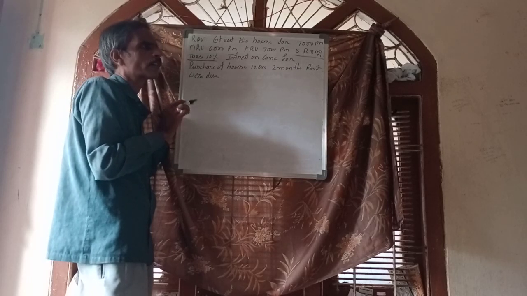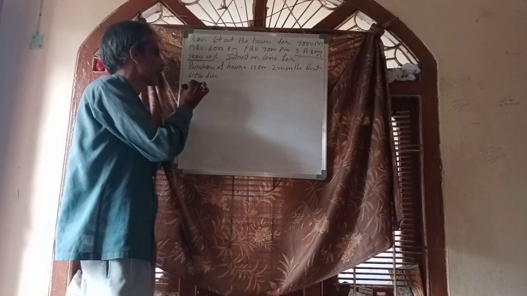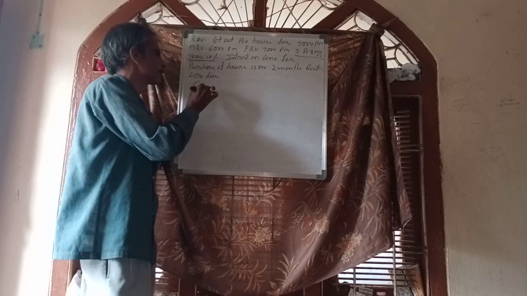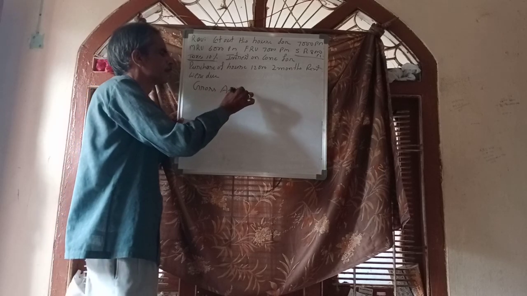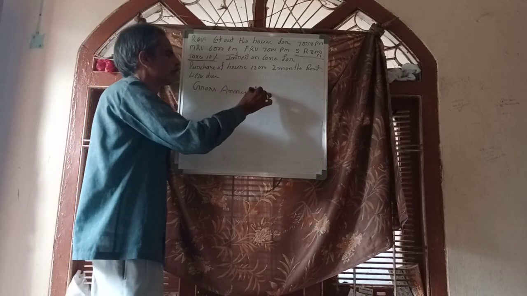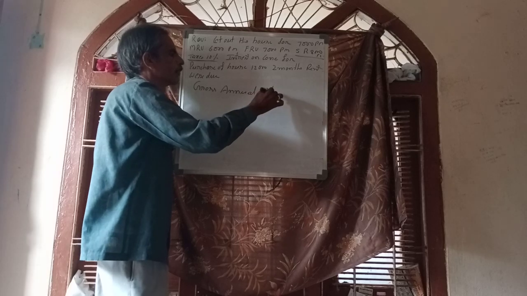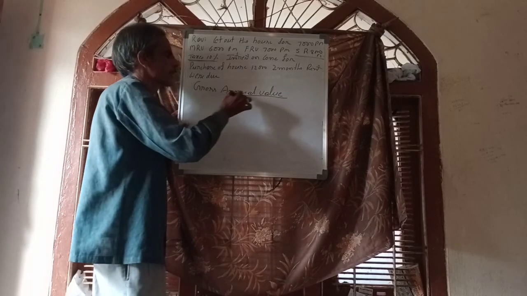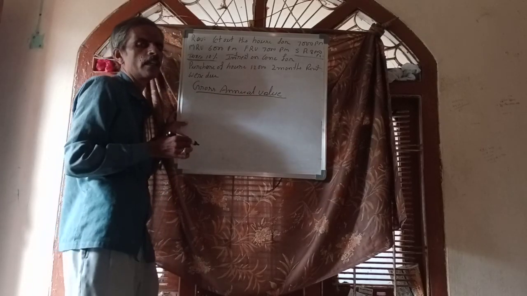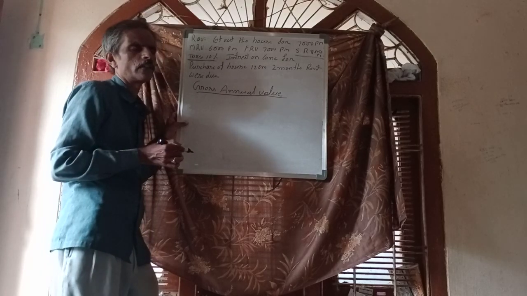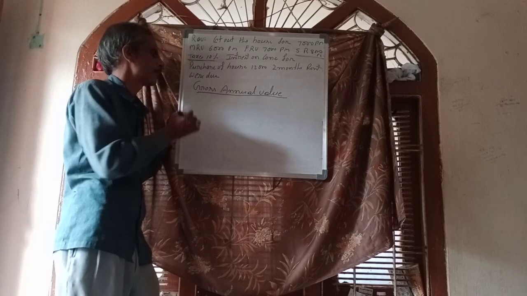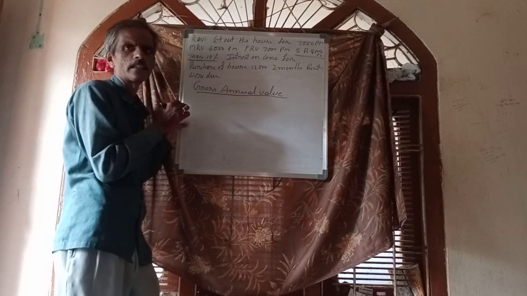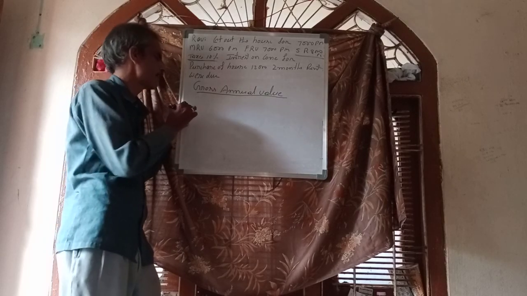So, let us calculate GAV, gross annual value. How do we calculate gross annual value in case of standard rent? When standard rent is given, we have to calculate GAV in 3 steps.